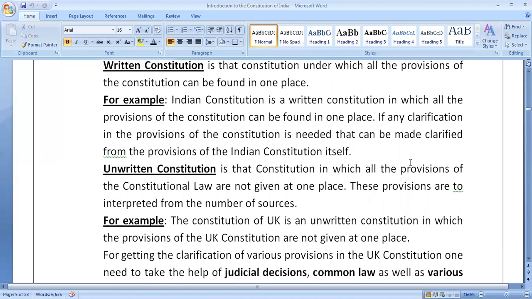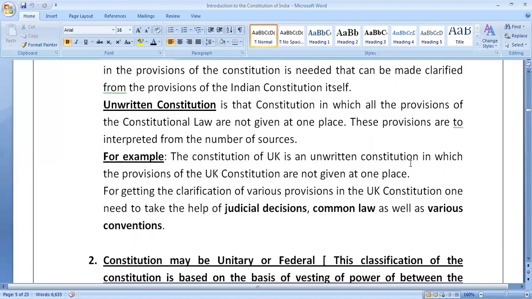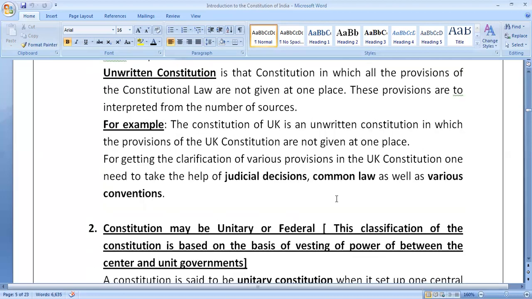For getting the clarification of various provisions in the UK constitution, one needs to take the help of judicial decisions, common law as well as various conventions. So this is the first base of the classification of constitution, on the basis of formation of constitution, on the basis of which the constitution may be a written constitution or an unwritten constitution.